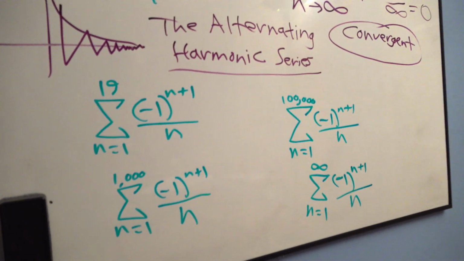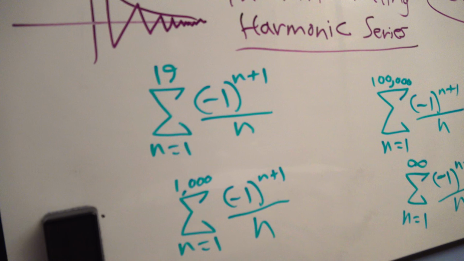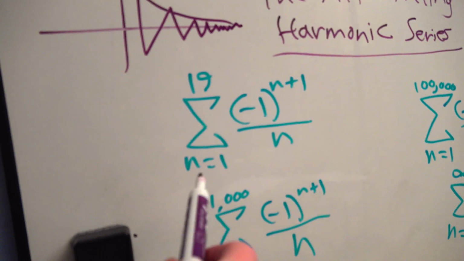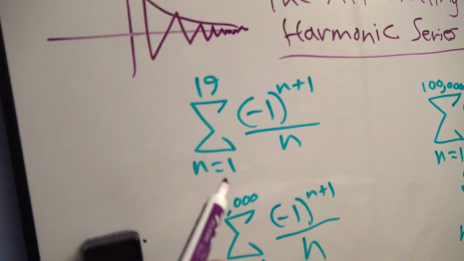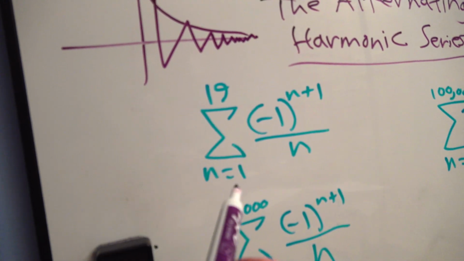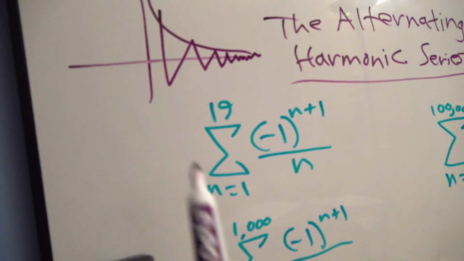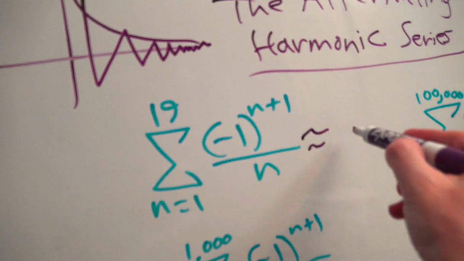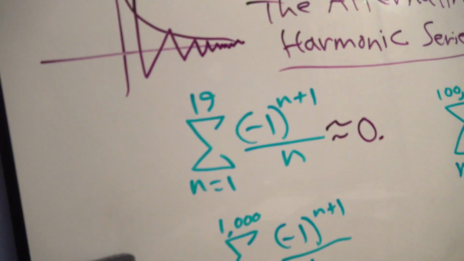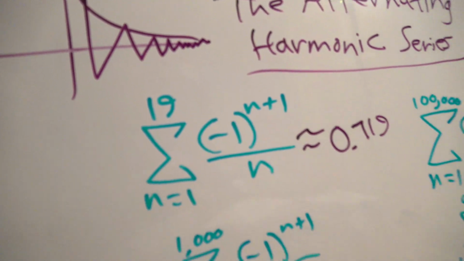Now, because I'm curious as a cat, I decided to run this through Excel, so we'll do this before we get to the end of the lesson here. I went into my Excel spreadsheet, and I ran this sum of all the terms from 1 to 19. So the Excel spreadsheet put in 1, 2, 3, 4, 5, up to 19, added all of those numbers together. And just to show you something, the outcome was a very tiny number. It was roughly 0.719. Okay, pretty small.